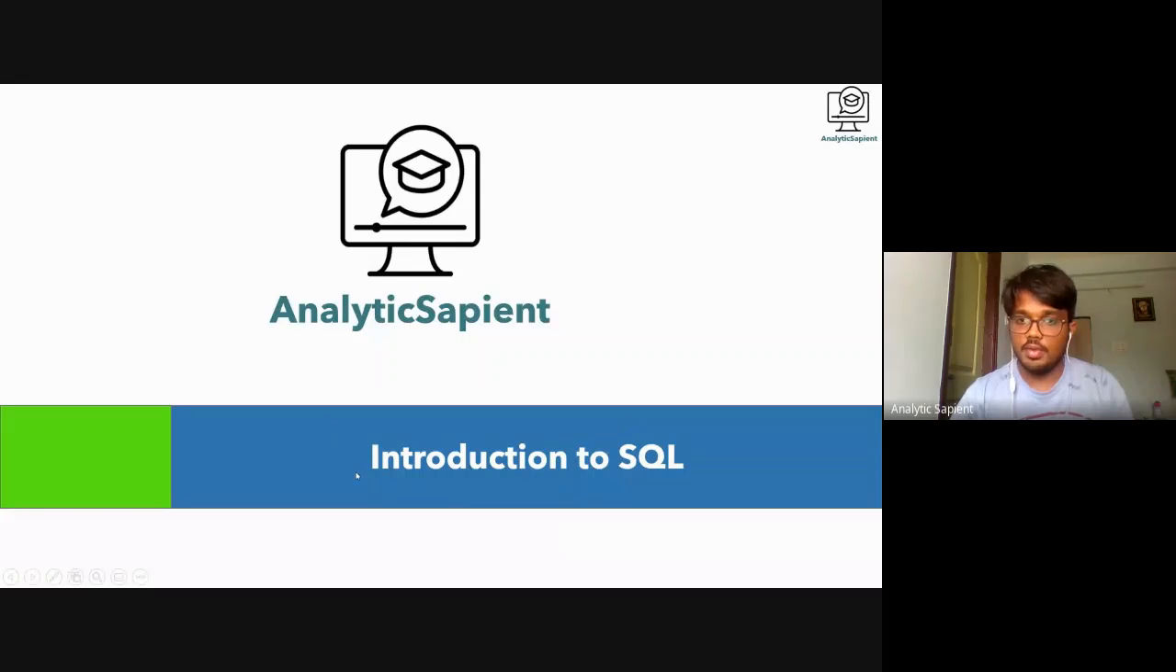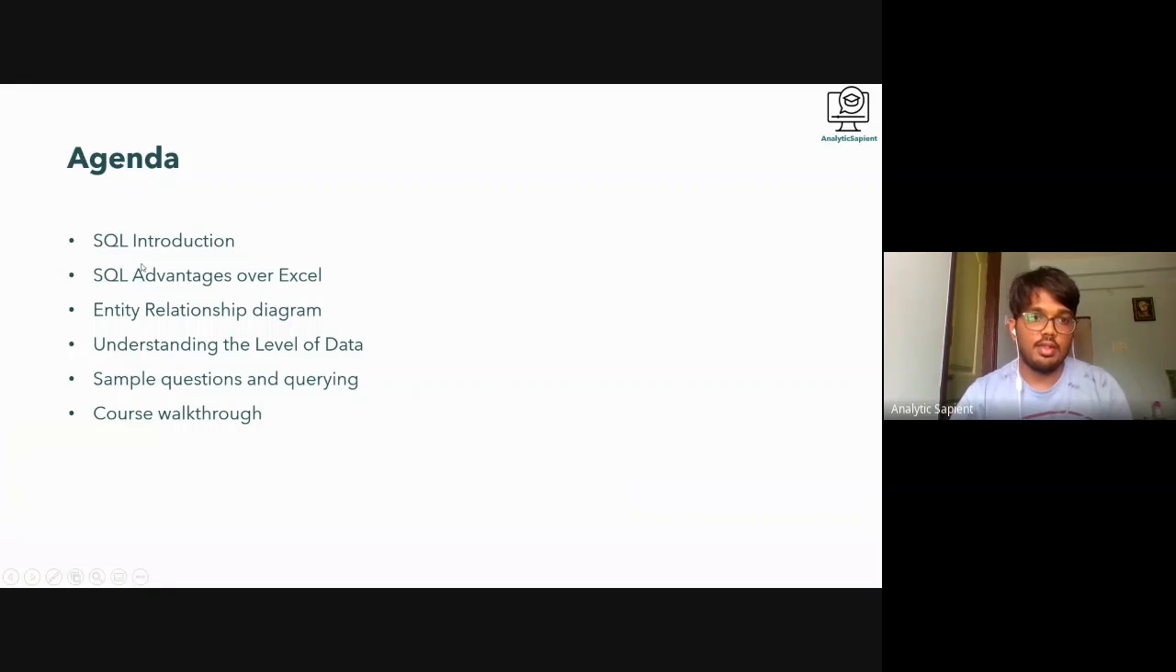Right, so this is Analytics Sapient. Now in this session, what are we going to cover? The agenda is the SQL introduction, like what is SQL and how is it used, and the advantages over Excel. What are its advantages and why is it very useful? Even though we have Excel, why do we have to do it in SQL? Some people in the session might have worked with Excel or SQL, maybe the basics of SQL, and want to upgrade their skills. Definitely, but even if you know Excel, you definitely need to know SQL. I'll let you know why.